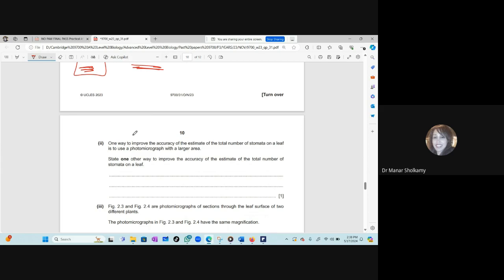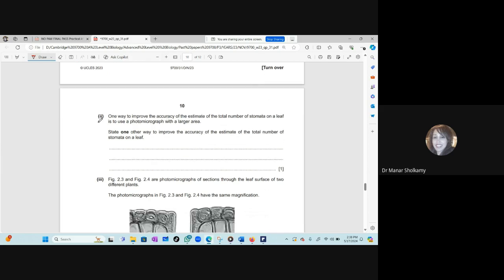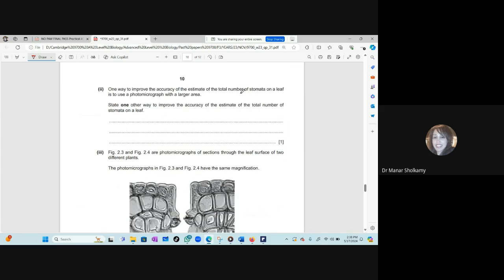Okay, Mariam. One way to improve the accuracy of the estimate of the total number of stomata on a leaf is to use a photomicrograph with a larger area. State one other way to improve the accuracy of the estimate of the total number of stomata on a leaf. What will you do? Very easy question.